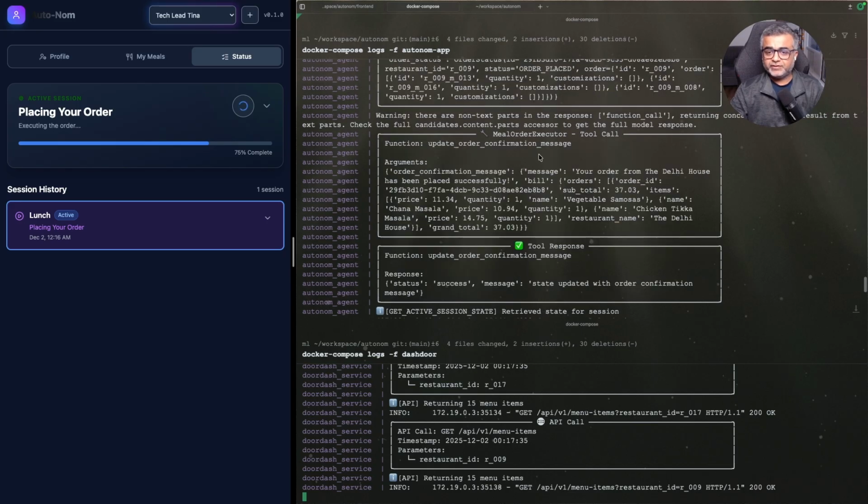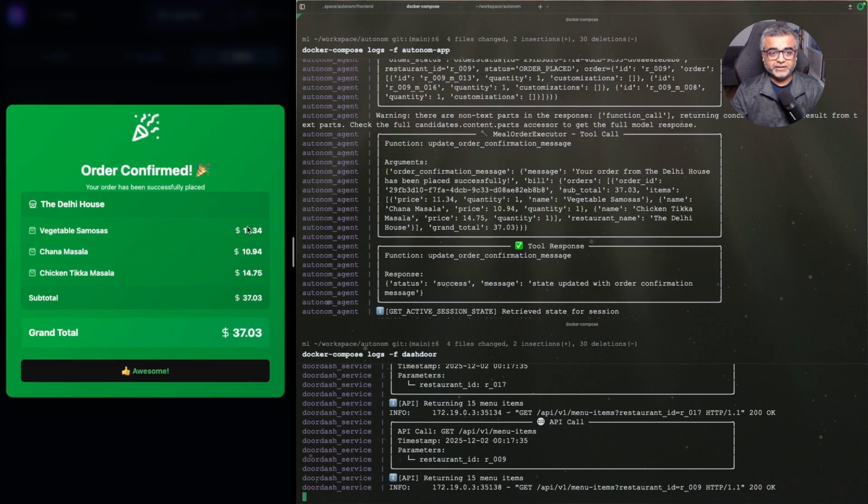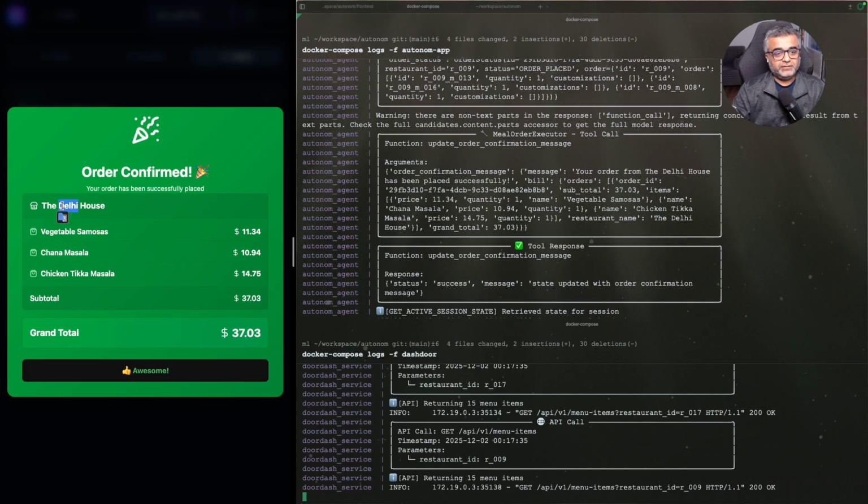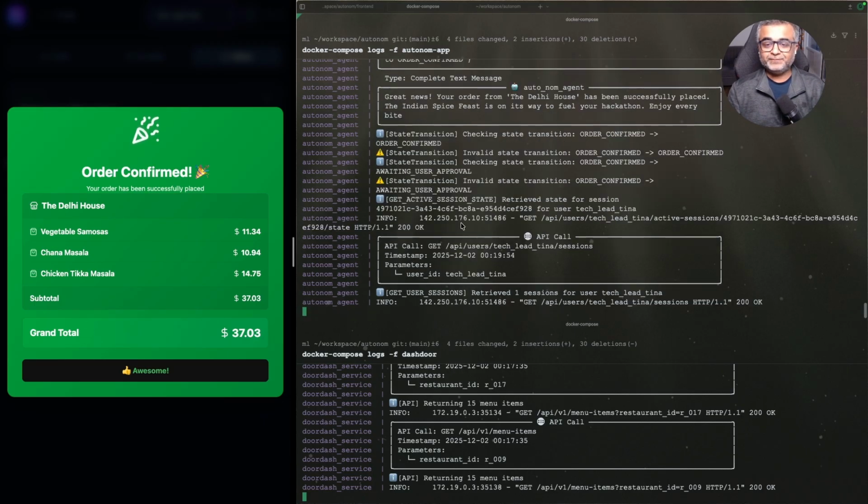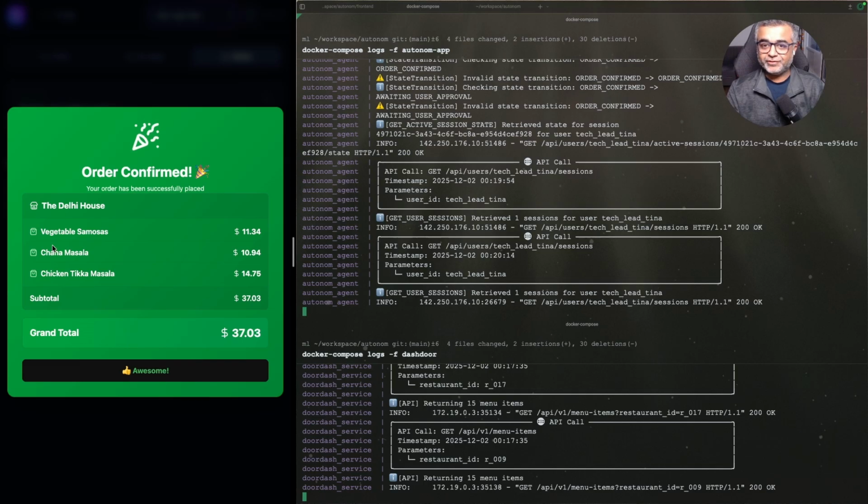So it has placed the order. Looks like there you go. So we have the order from Delhi house. We have samosas, chana masala and chicken tikka masala. I'm not sure if it can feed 10 people, but it still broke down the order and gave us the bundle and placed the order correctly.